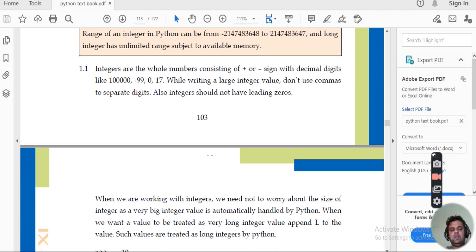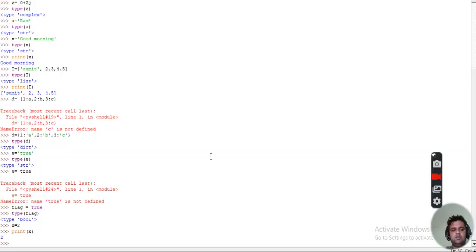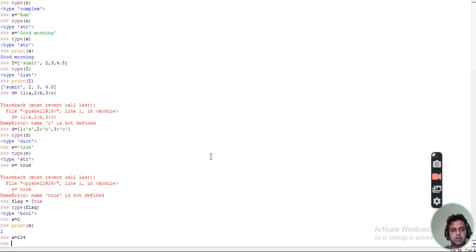Integers, as you know, are any positive or negative number. We'll be writing this in the Python shell. Suppose we type x is equal to 234. If you want to find the type of any particular number, what are we supposed to write? type(x). Clear?